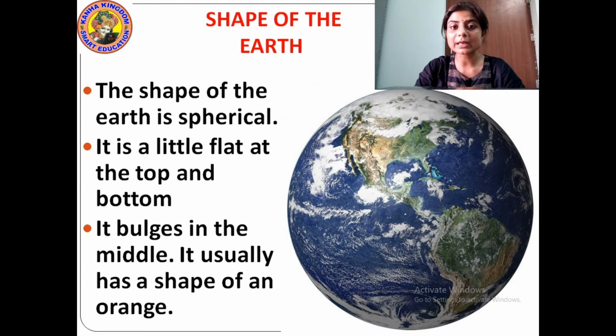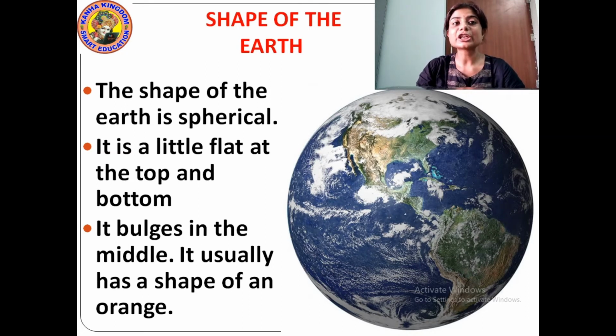Earth is usually spherical in shape. Spherical means it is round in shape. It is a little flat at the top and bottom, and it bulges in the middle. That means the middle part bulges outward.